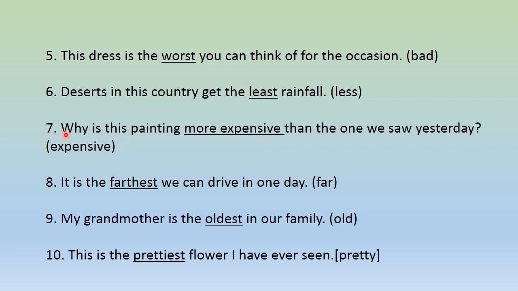Number 7. Why is this painting more expensive than the one we saw yesterday? The adjective is expensive, and here we are comparing between 2. The word then comes, so it is a comparative degree. The comparative degree of expensive is more expensive. Why? Because there are more than 2 syllables, more than 2 vowel sounds, like E, I and E. So we will use more before the adjective when we are comparing between two. So more expensive is the comparative degree of expensive.